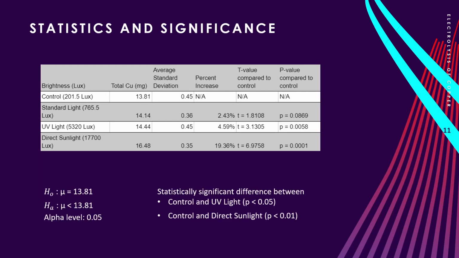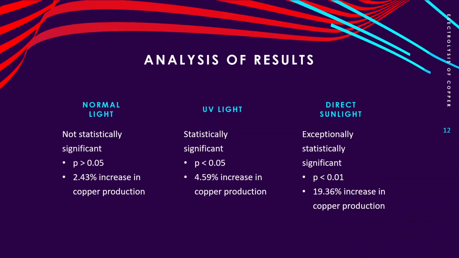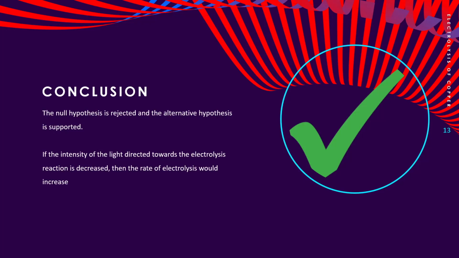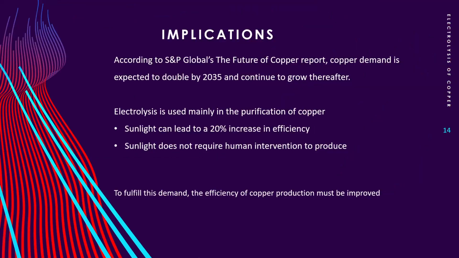And by doing significance testing, it showed that between the control and the UV light and the control and the direct sunlight, there is a statistically significant difference between the trials, using an alpha level of 0.05. Thus, we find that normal light does not have a statistically significant difference, while under UV light and direct sunlight conditions, it leads to a statistically significant difference compared to the control trial and leads to a 5% increase in copper production and a 20% increase in copper production, respectively. Thus, we can conclude that the null hypothesis is rejected and the alternative hypothesis accepted, where the intensity of light increase results in an increase in electrolysis.